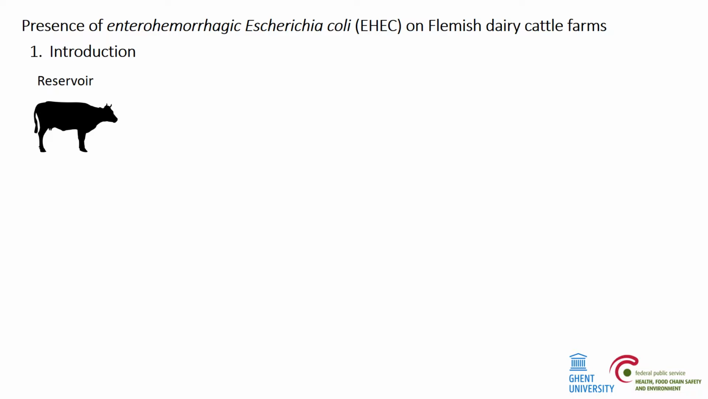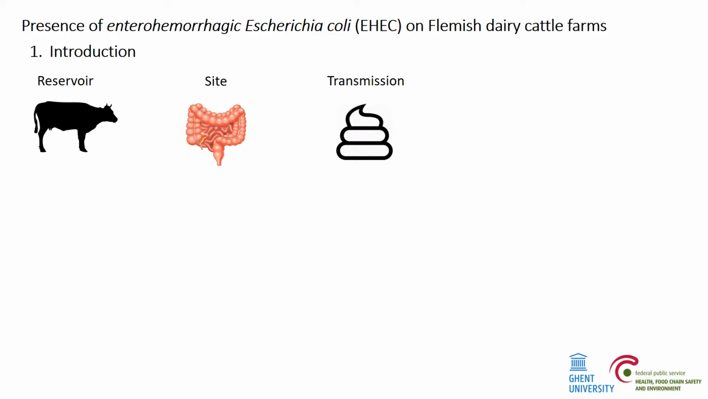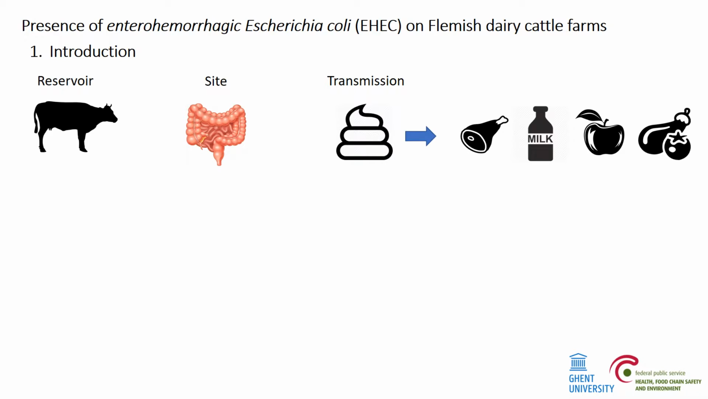Cattle are the major natural reservoir hosts of EHEC, which harbor the bacteria in the gastrointestinal tract without clinical signs and subsequently excrete EHEC in their feces. Contamination of meat with feces or intestinal contents of cattle during slaughter, followed by consumption of undercooked meat, is considered the most common route of transmission. Other common outbreak-associated food vehicles include unpasteurized milk and other dairy products, fruit juices, and vegetables.